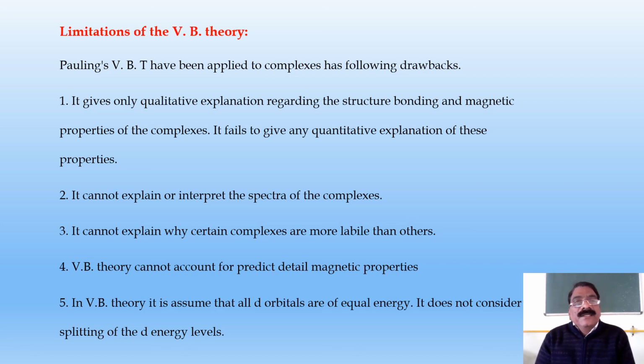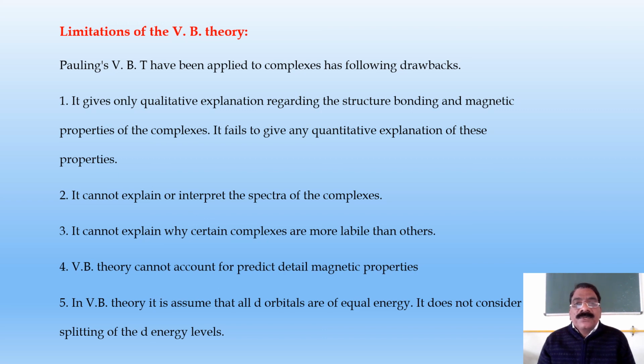Last, we are going to see the limitations of the valence bond theory. When applied to the complexes, it has some drawbacks. First drawback, it gives only a qualitative explanation regarding the structure, bonding and magnetic properties of the complex.